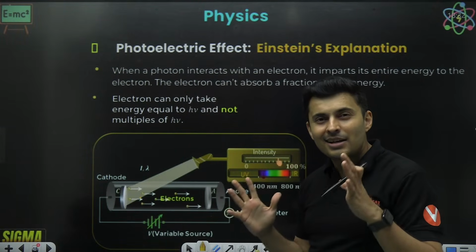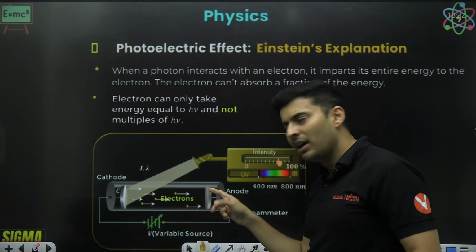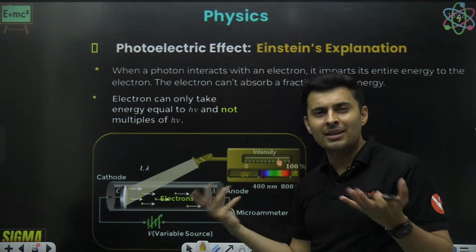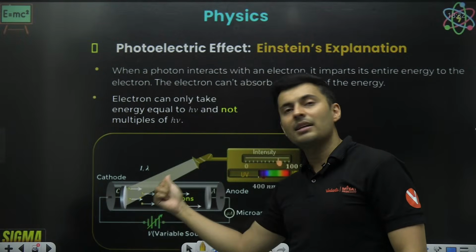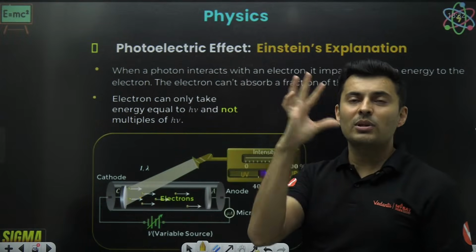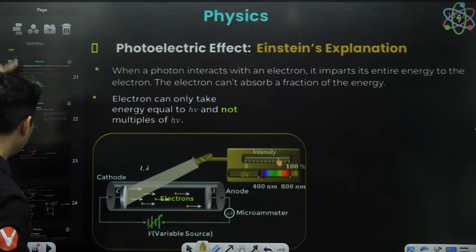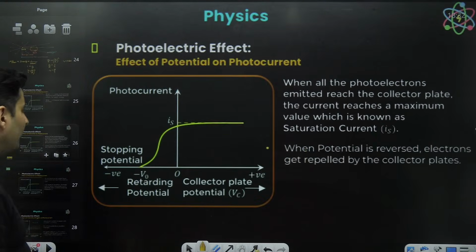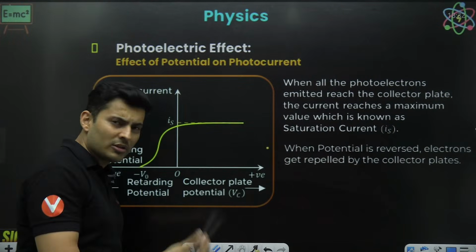But it can't become 110, no? Because if 100 electrons were coming out, maximum 100 electrons will reach. You cannot create new electrons. So there is a limit till which the current can increase no matter how powerful the battery is. That is why you notice that in this particular diagram, when you connect a positive voltage, what is the meaning of positive voltage?